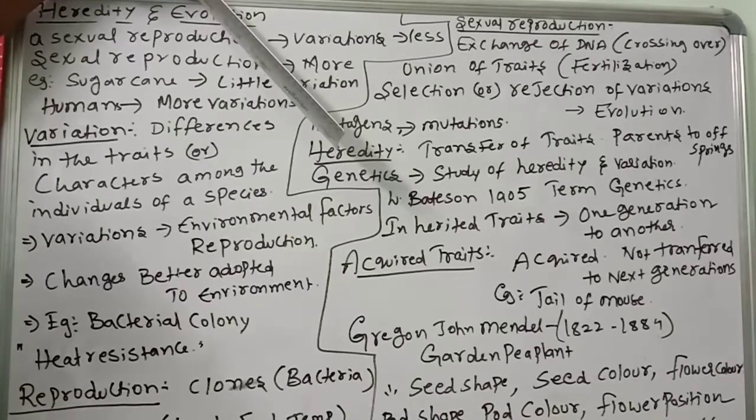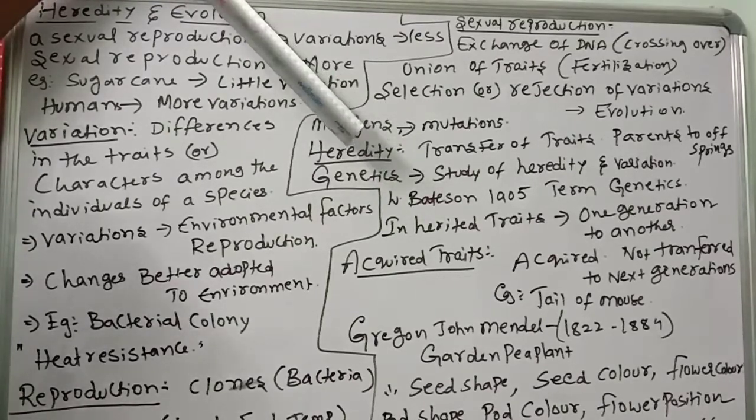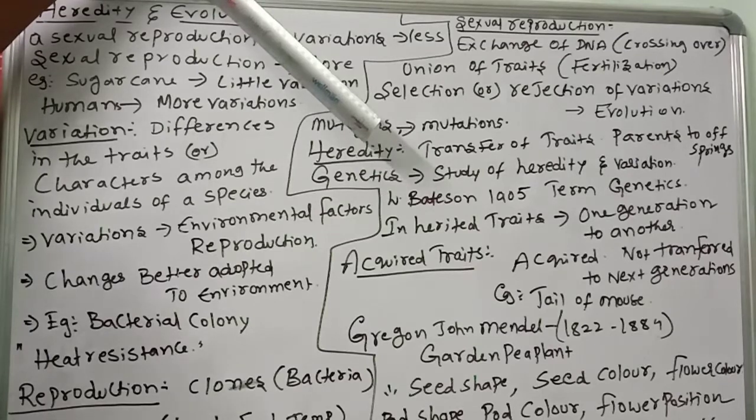Remember this name, Hugo de Vries, one of the scientists who first identified change in the genetic material, mutations. They are heritable and pass from one generation to another, leading to new varieties of species and evolution.